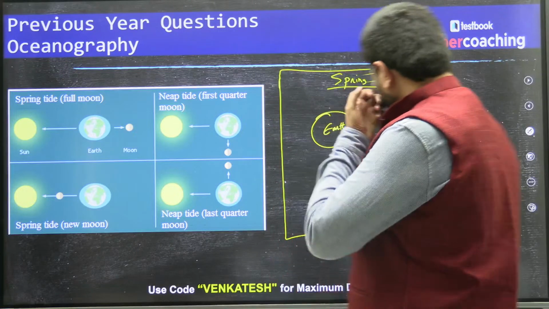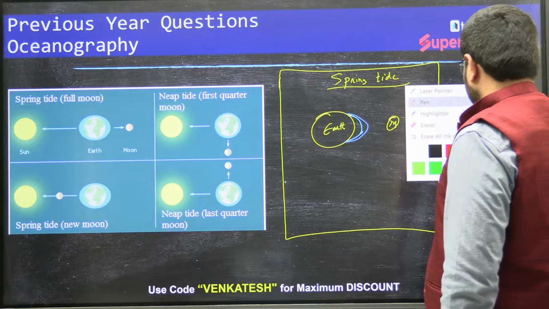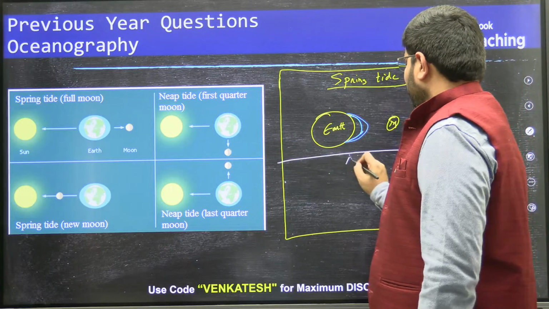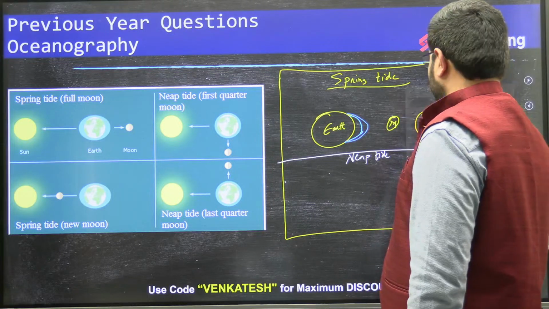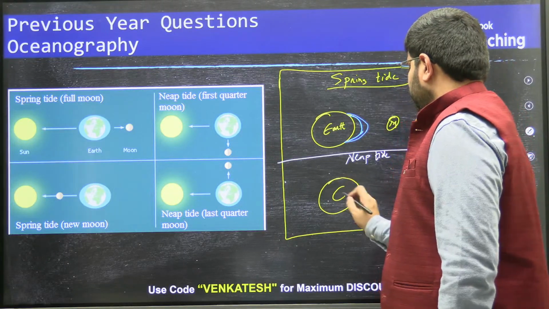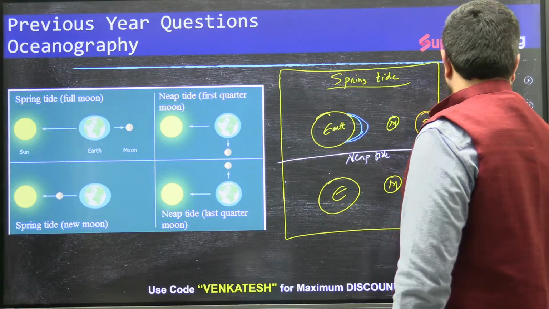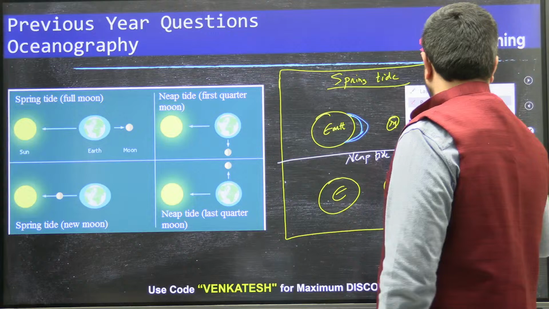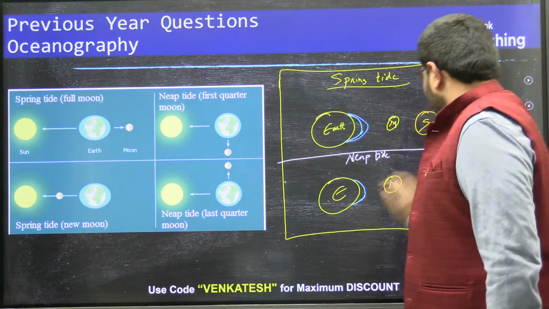Now imagine the neap tide. We have the earth, we have the moon, so there would be a certain bulge here. But at exactly the same time, imagine the sun is located here.